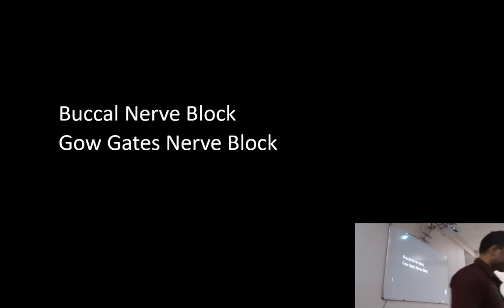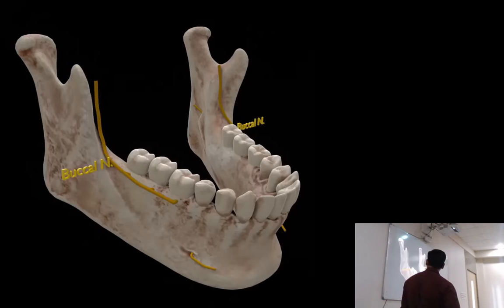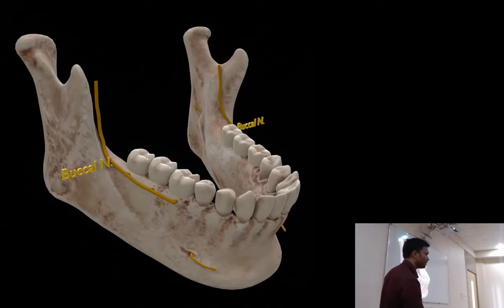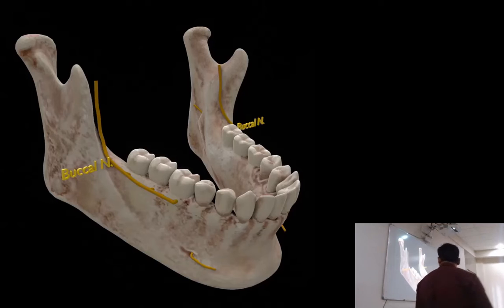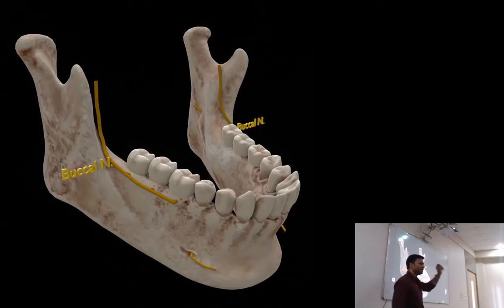So first we'll talk about the buccal nerve block. Again, you can see the buccal nerve crossing the anterior border of the ramus, coming to the buccal surface of the bone and supplying the molars. In rare cases, it can supply the second premolar also. So this is where the nerve is. What we are going to do is, the easiest site is this. We just insert the needle distal and buccal to the last molar.